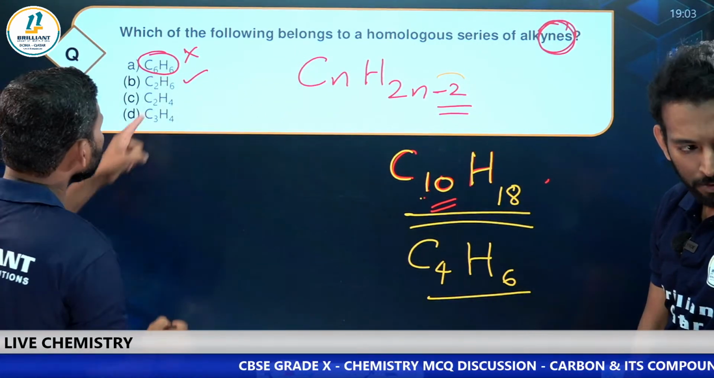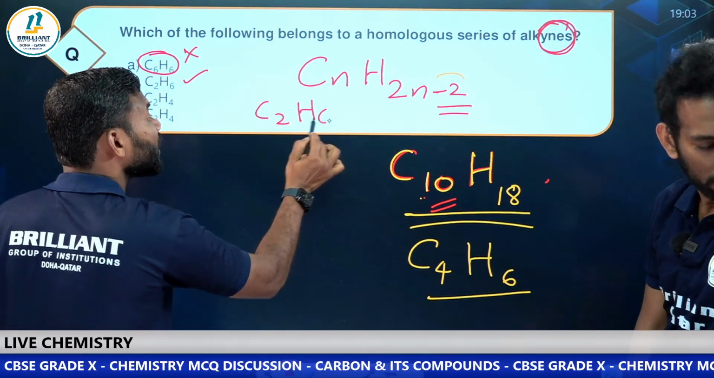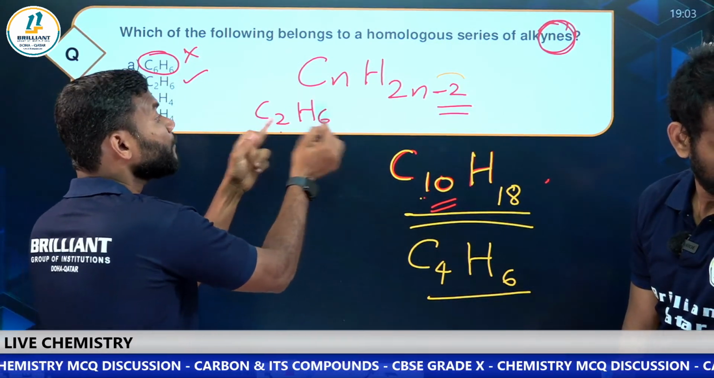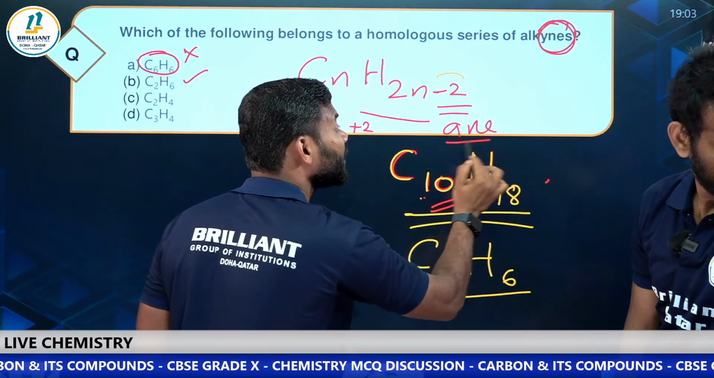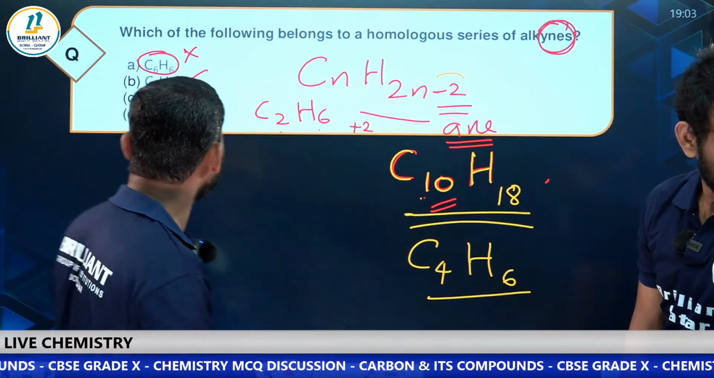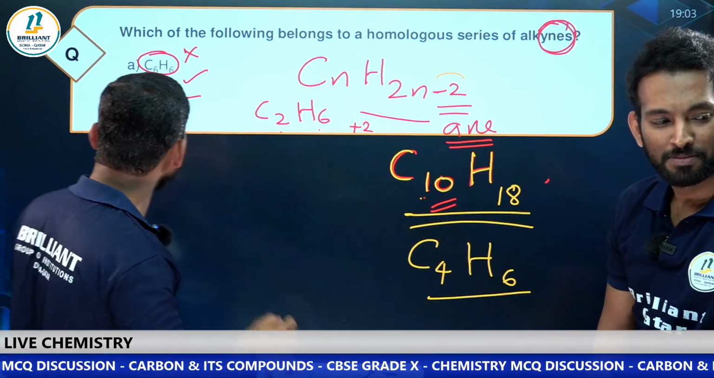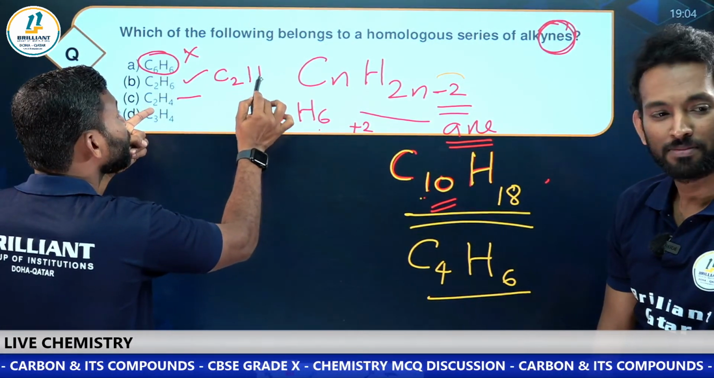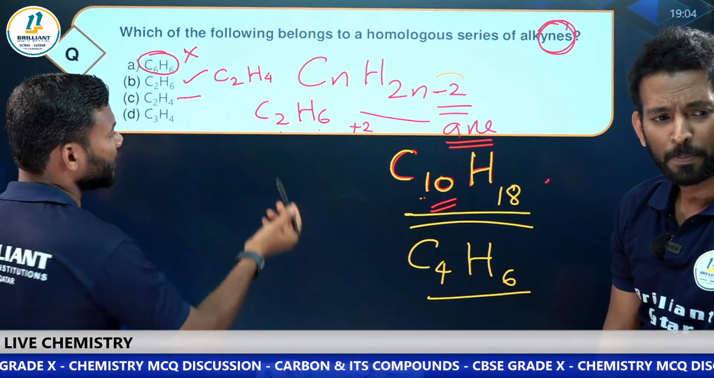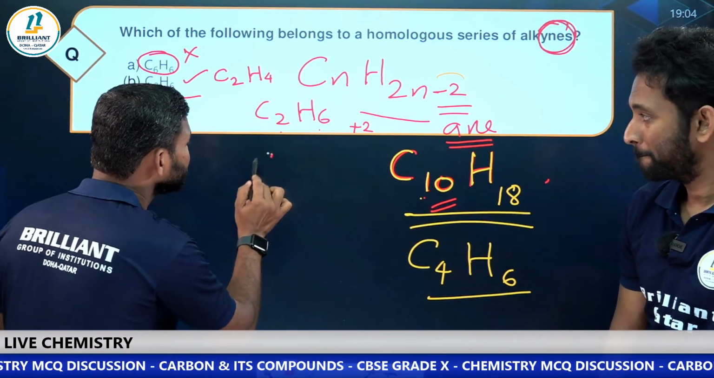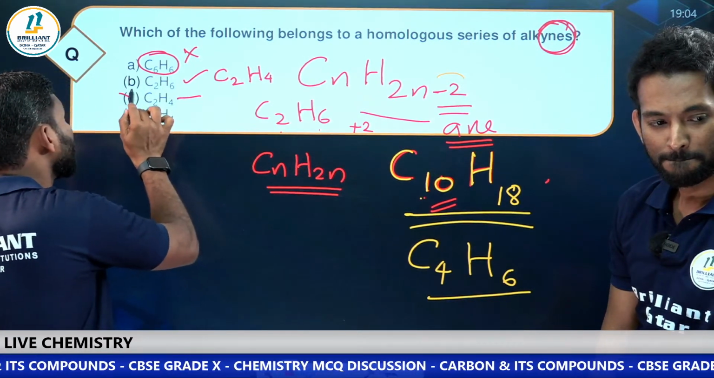Look at the second one. CnH2n plus 2 it comes. That means C2H6. Is it double minus 2? No, it is double plus 2. Plus 2 belongs to alkane. Even that does not belong to alkyne. Then next one, C2H4. Exactly double. Carbon is 2, hydrogen is 4. Exactly double means they belong to alkene. What is the formula of alkene? CnH2n. That's all. Exactly double. So even this is not the answer.